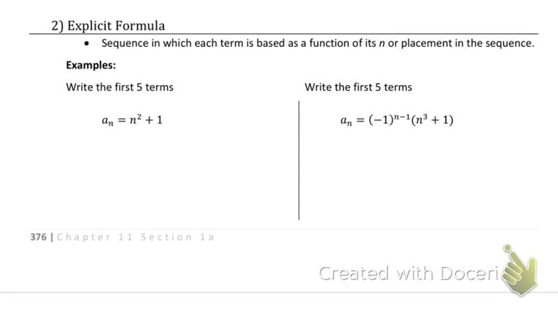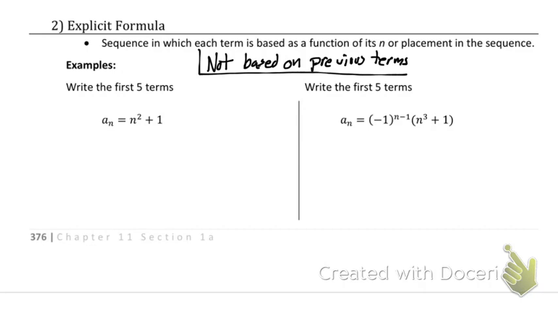So the note with explicit is it's not based on previous terms. So it allows us, if I wanted to find the 100th term, I could do it really simply. So we're supposed to write the first 5 terms.